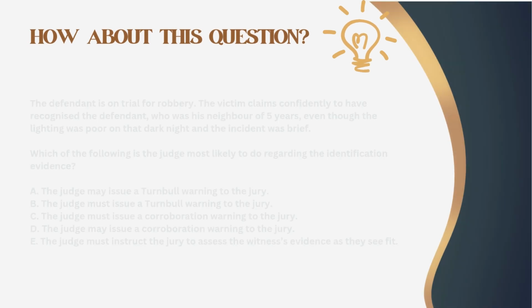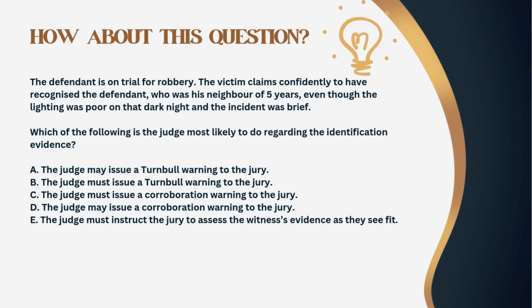Scenario 3. The defendant is on trial for robbery. The victim claims confidently to have recognized the defendant, who was his neighbor of 5 years, even though the lighting was poor on that dark night and the incident was brief. Which of the following is the judge most likely to do regarding the identification evidence?